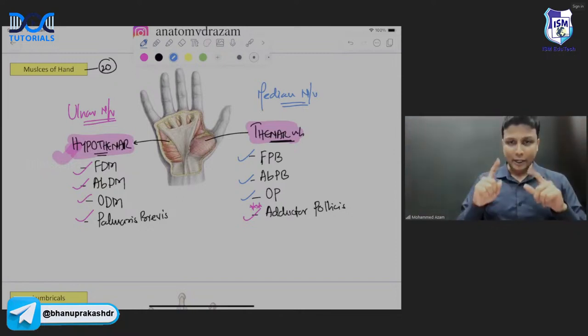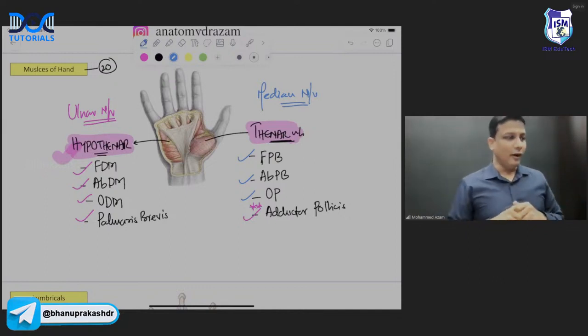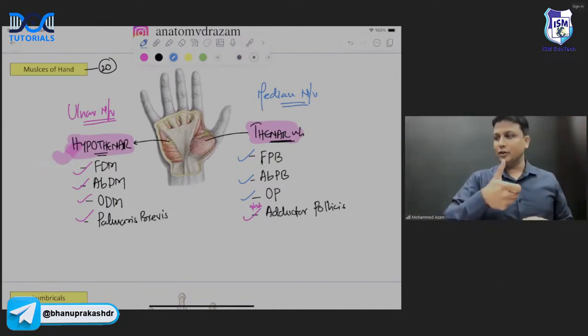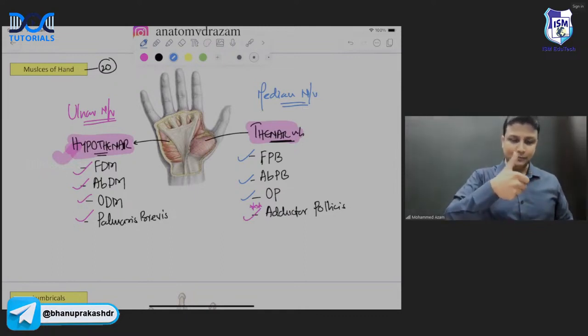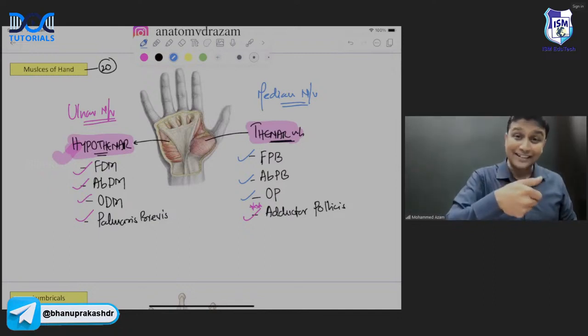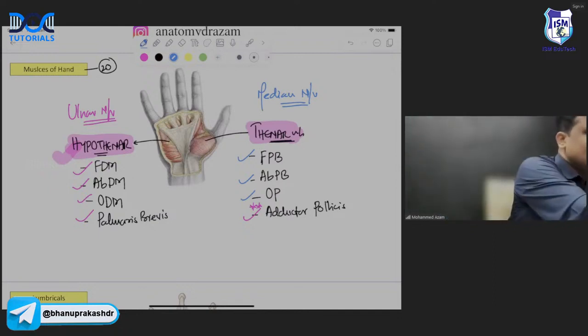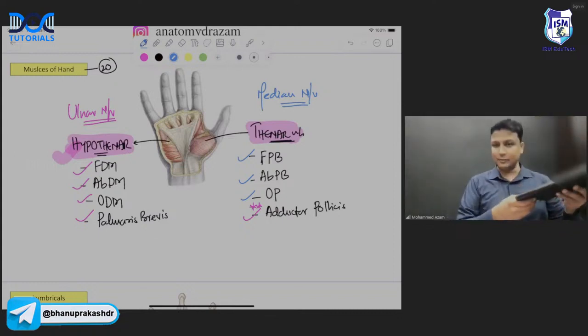Perfectly done. Now I will tell you one thing here, sir. I hope you all know the book test, right? Whenever you are trying to hold any book, what will you do? You are actually going to adduct the thumb, and adduction is done by adductor pollicis. Let me just do it like this, not having any book here.